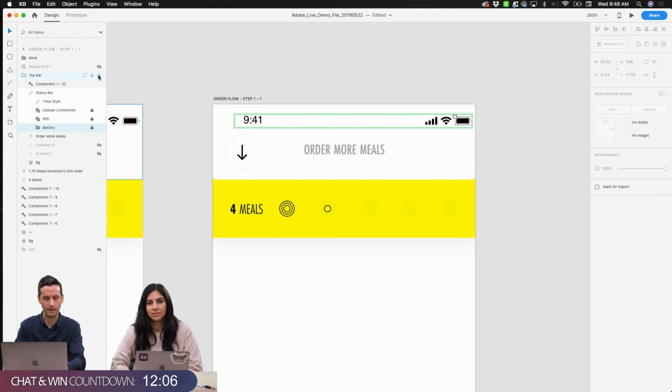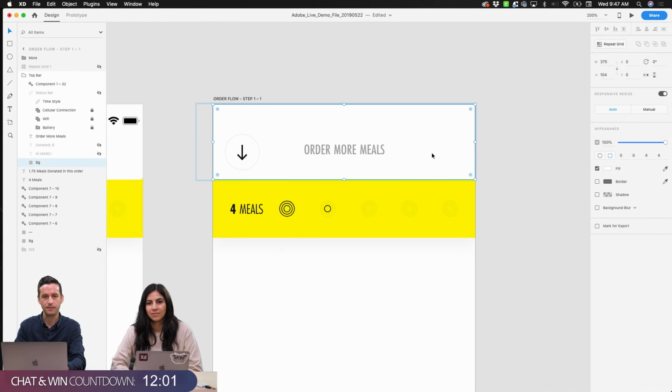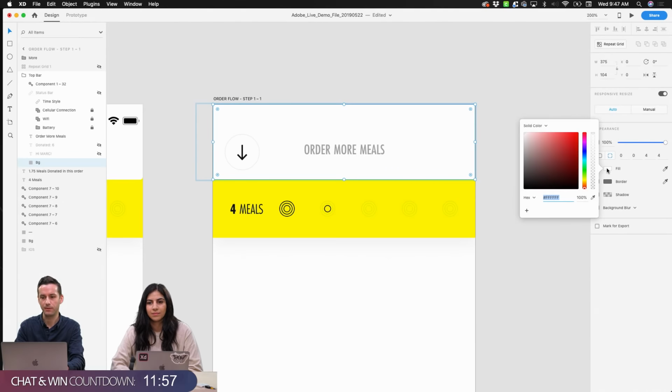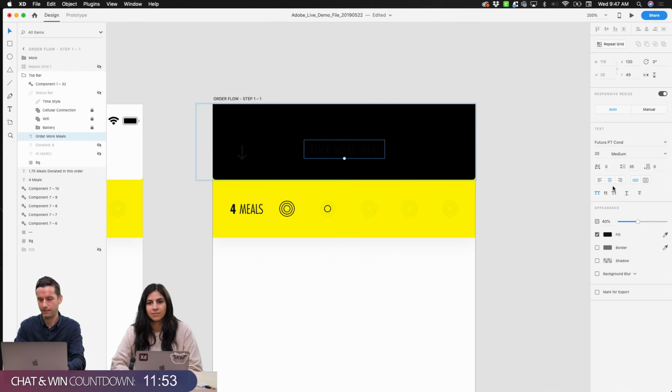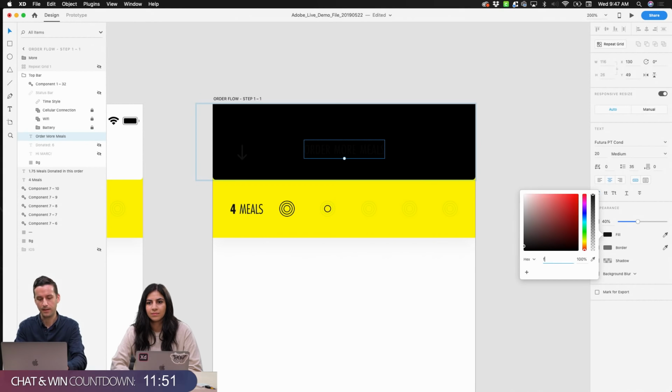So we have to do a little bit of flipping here. We're just not going to worry about our app components right now, but we're going to take this rectangle that we have in the background and make it black. So we simply come over to the colors here. We remember that 000 is black, and then we just start flipping the colors that we have.